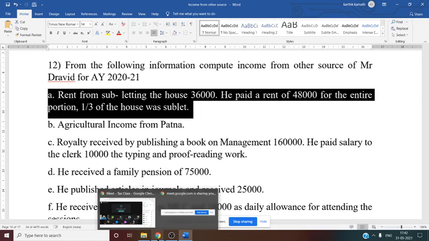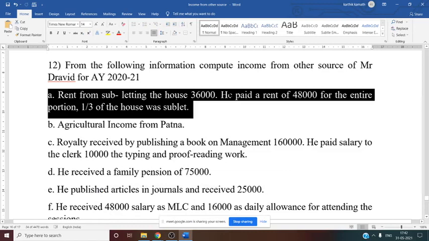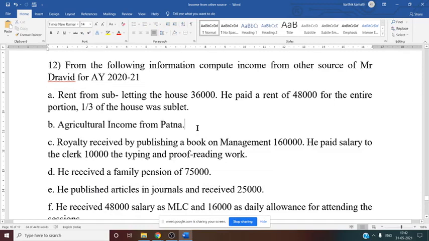Rent received is 36,000. Now from this what we have to deduct? Rent paid of the subletted portion. Here 48,000 into 1/3, that is nothing but 16,000. So from 36,000 you have to deduct 16,000. The remaining amount is taxable under income from other source.